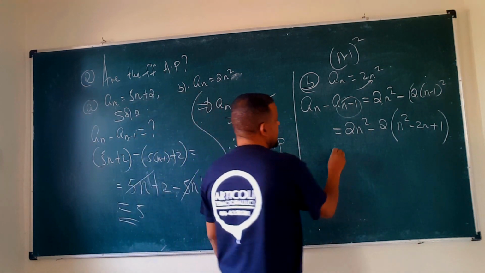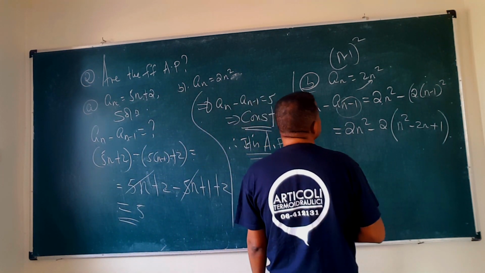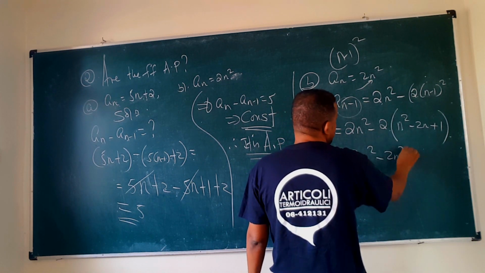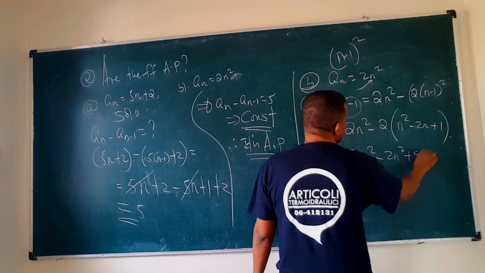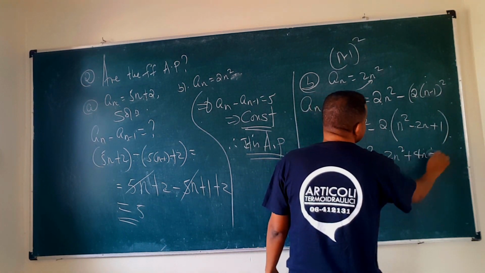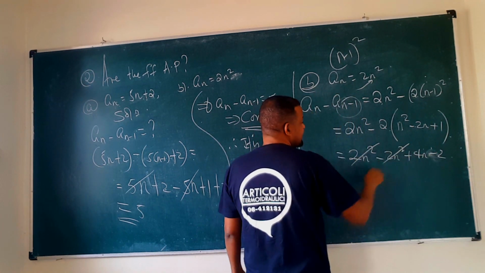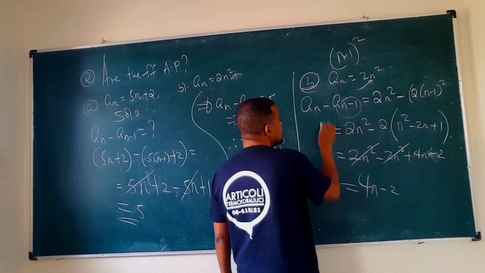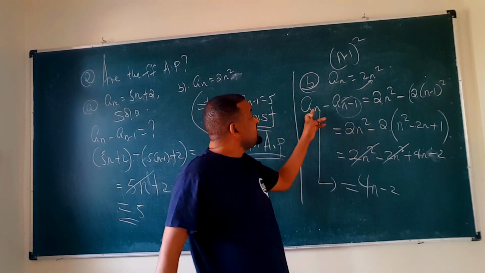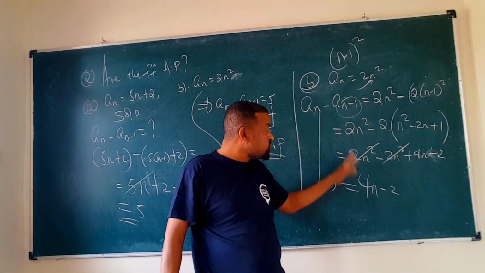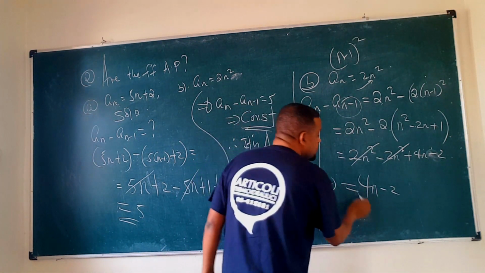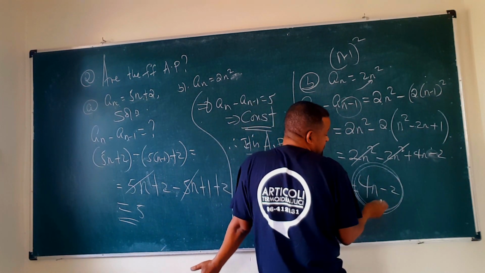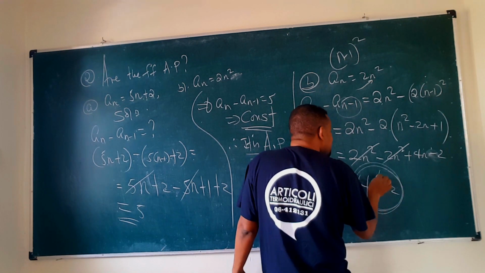So this is what? This is 2n squared minus 2 times n squared is 2n squared. Negative times this is positive 4n plus, minus 2. This will be cancelled down, but finally you get what? 4n minus 2. This is the difference between. አሁን ልብ አድርጉ። The difference between two consecutive terms constant ቁጥር አላገኘንም። ያገኘነው ምንድነው? እዚህ ጋር look ሌላ ሲኩዌንስ ነው ያገኘነው። ኦኬ ፋንክሽን ነው ማለት ነው። 4n minus 2 ነው ማለት።